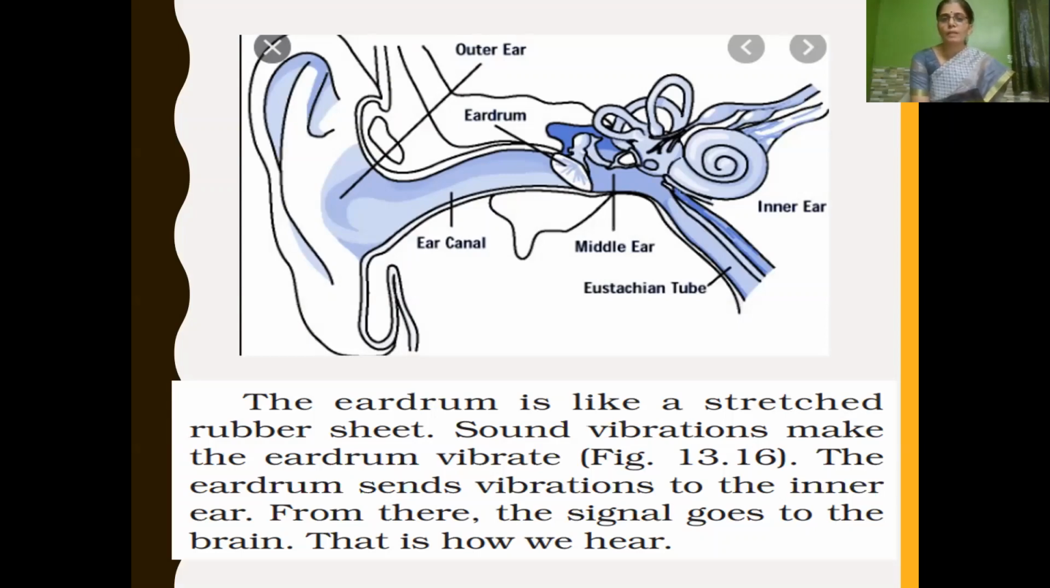It is like a stretched rubber sheet. Whenever sound enters through our outer ear, it enters the ear canal, and it ends in the eardrum, and it makes the eardrum vibrate. The eardrum then sends vibration to the inner ear. Then from there, the signal goes to the brain. That is why we hear sound.